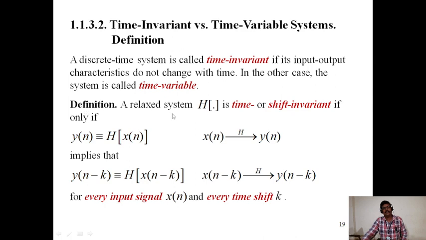Definition: a relaxed system is time or shift invariant if and only if y of n is equal to h of x of n. That is, x of n gives the output response y of n by processing. This implies that y of n minus k, with a delay, is the time shifted output. So x of n minus k gives the result y of n minus k by processing x of n minus k, for every input signal x of n and every time shift k.